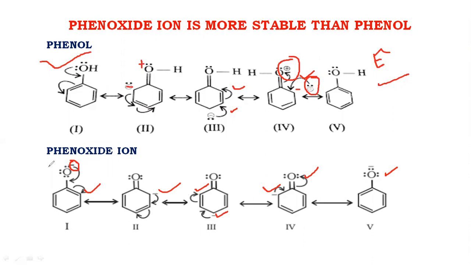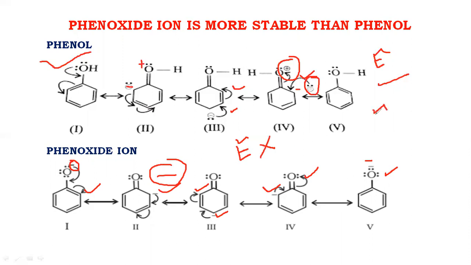In phenoxide ion we see that only one type of charge is involved in the whole structure, that is the negative charge. So there is no separation of charges in the phenoxide ion, therefore no extra energy is involved in this system.